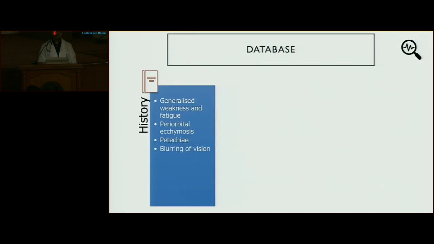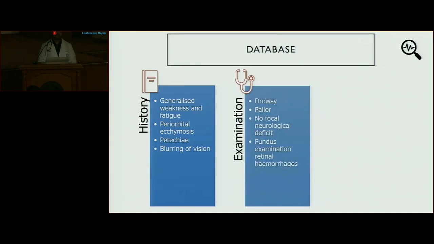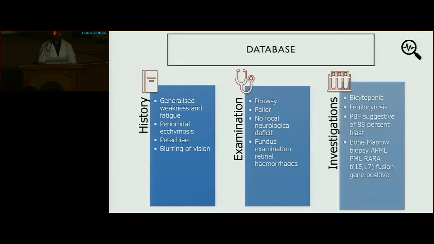Database. On history, patient had generalized weakness and fatigue with periorbital ecchymosis, petechiae, and blurring of vision. On examination, patient was drowsy. Patient had significant pallor. Fundus examination showed retinal hemorrhage. On investigation, patient had bicytopenia with leukocytosis, PBS suggestive of 88% blasts, and bone marrow biopsy suggesting PML-RARA fusion gene positive.